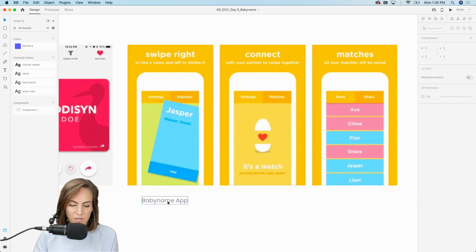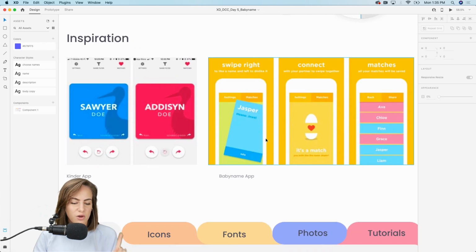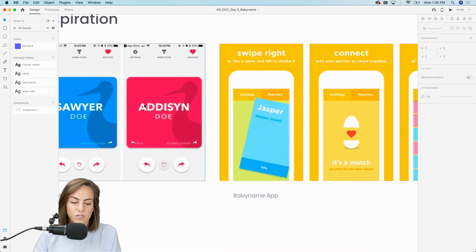And this one called Baby Name App. I thought the colors were really just cute and friendly. And if you have a match, you get a little hatching egg. That was cute. So the thing I want to note on these two is that they're very minimal. There's not a lot going on. You really focus on just the name.